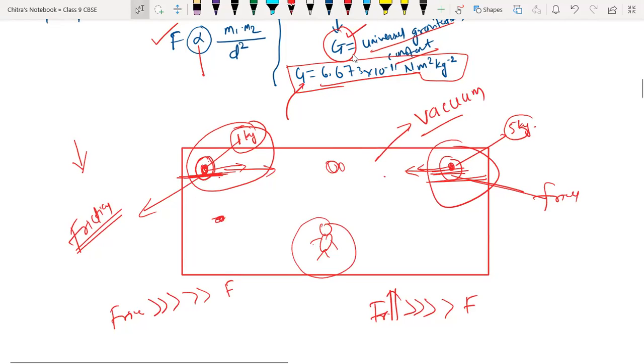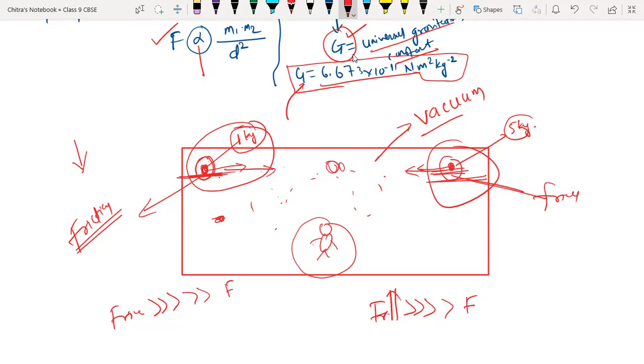Because in vacuum also the gravitational force is working. Only in vacuum the gaseous particles which can produce the opposing force will not be there, but still the gravitational force is working.